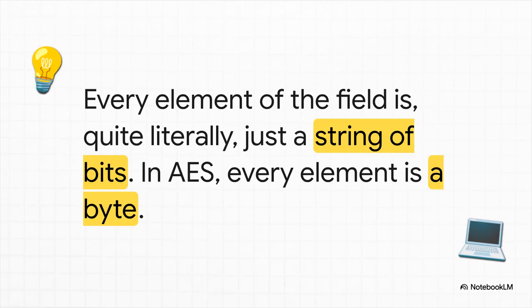So the big takeaway is this entire complex mathematical world we just built, it's not abstract at all. Every single element in it, every number, is literally just a string of bits. For AES, every element is 1 byte, an 8-bit pattern. We've just created the perfect mathematical system for manipulating computer bytes.